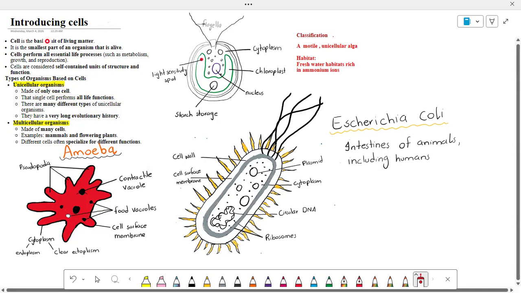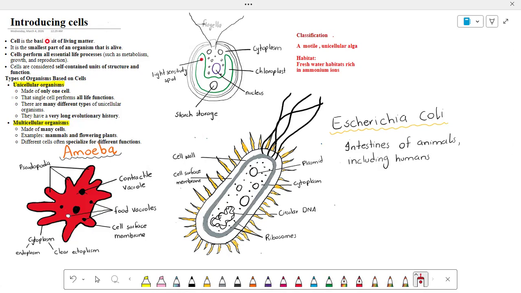Even though they have only one cell, that single cell performs all important functions needed for survival, such as obtaining food, energy, responding to the environment, reproduction, metabolism. All processes occur within a single cell organism. There are a huge number of unicellular organisms in the living world, many of them existing for millions or even billions of years in evolutionary history.